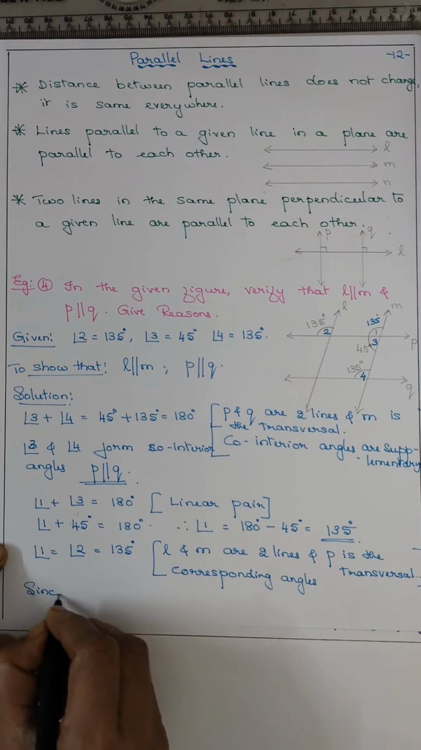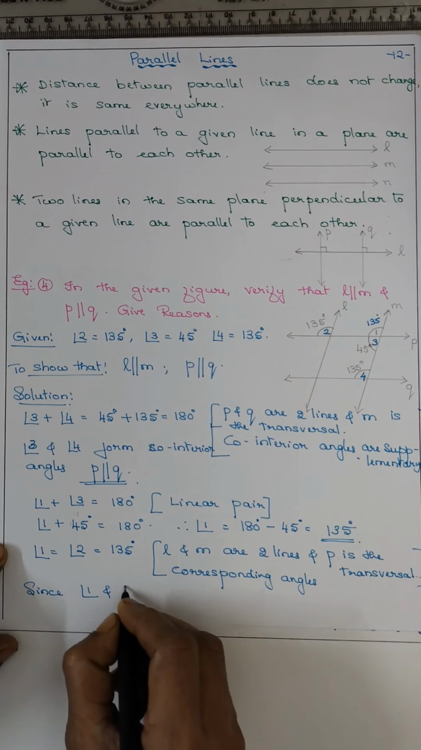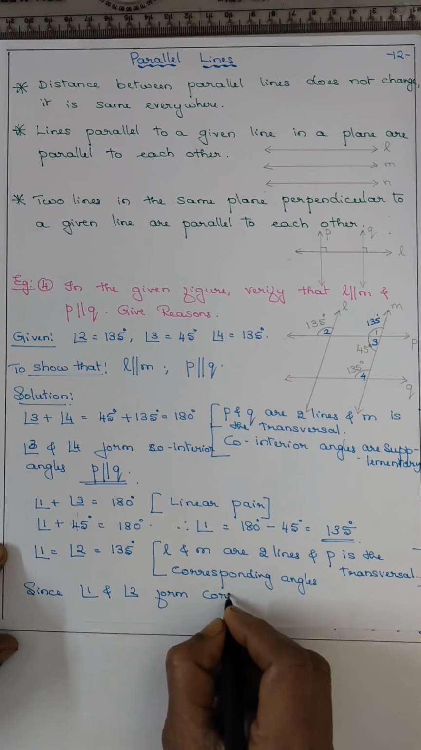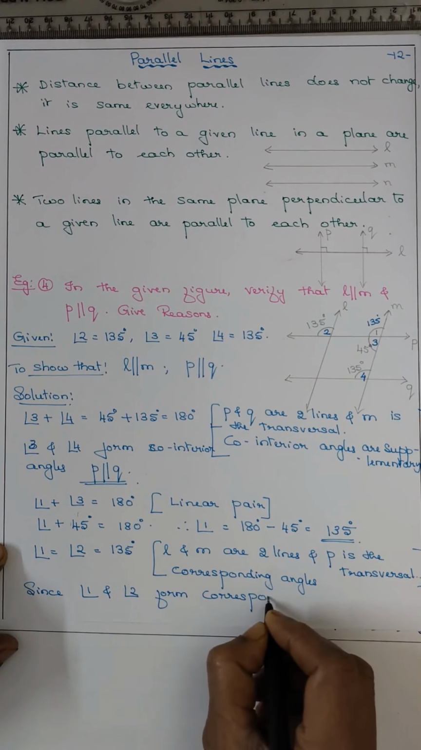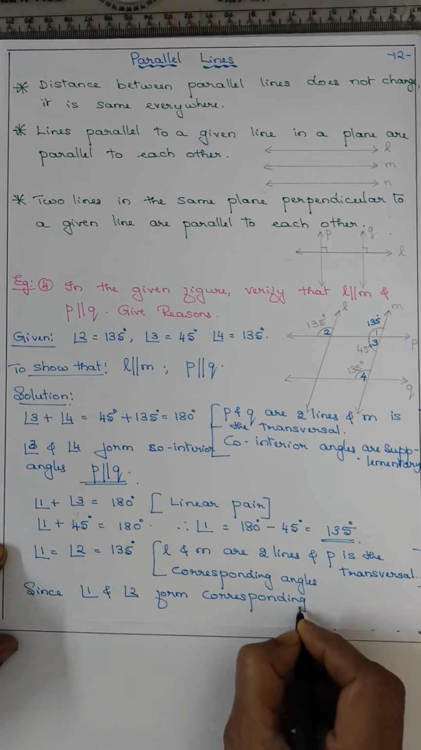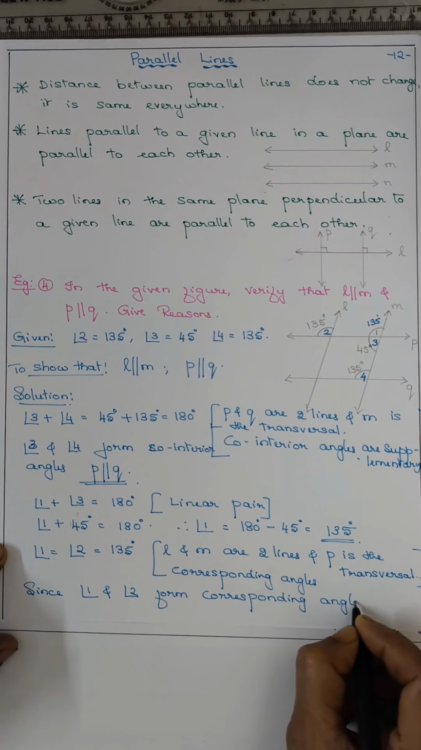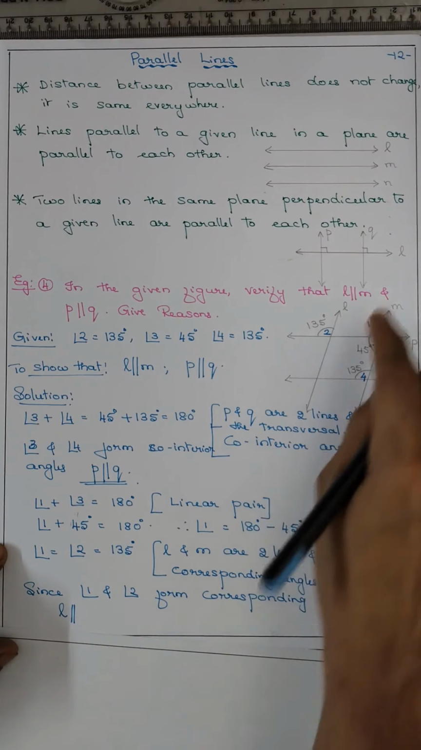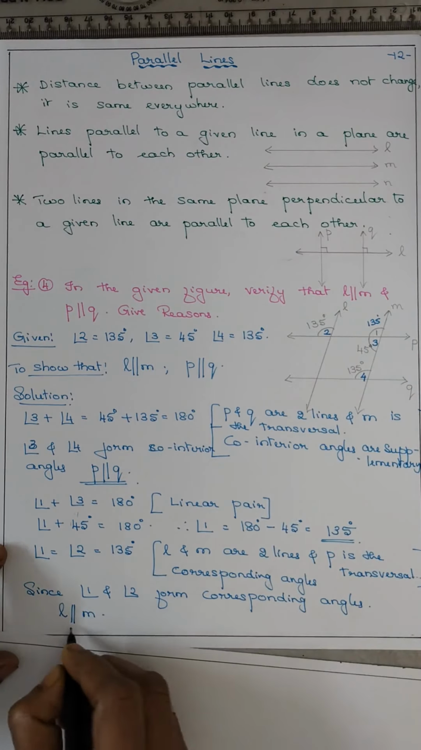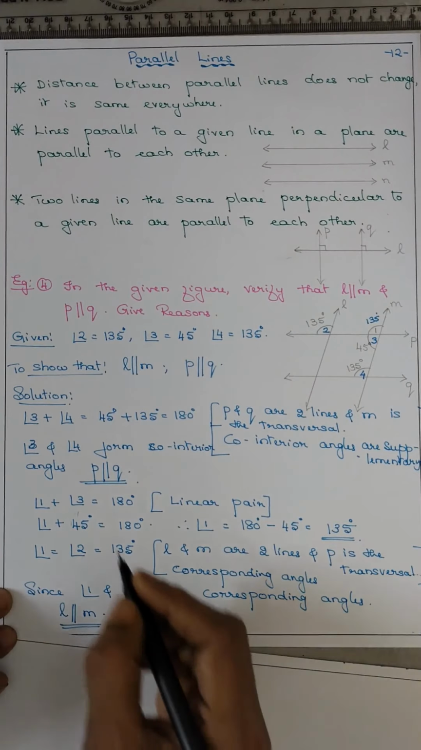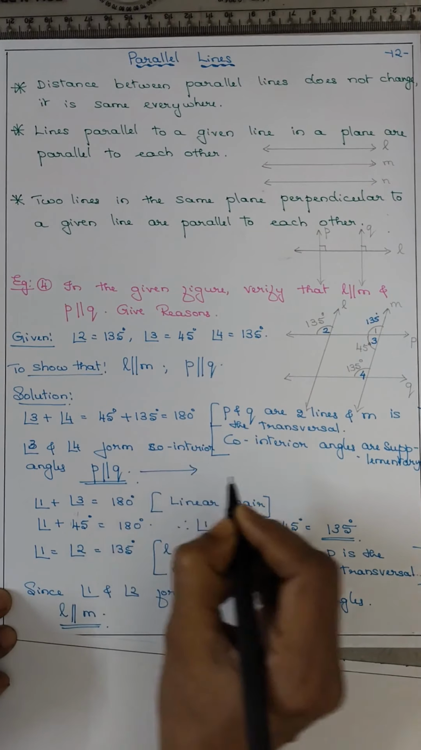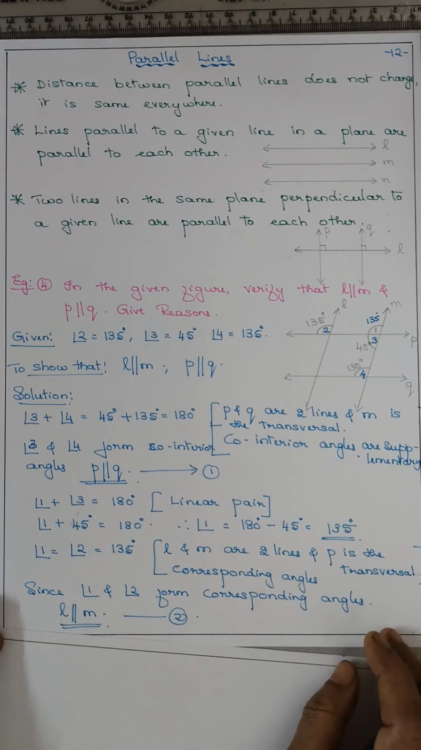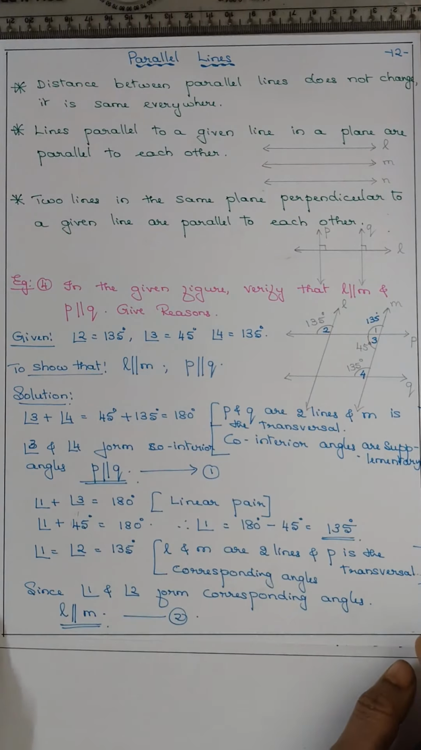Since angle 1 and 2 form corresponding angles, L is parallel to M. So we got 1, this is 2. Both you got, isn't it?